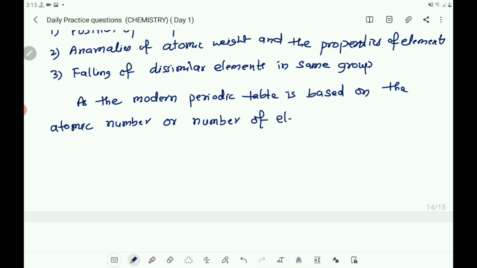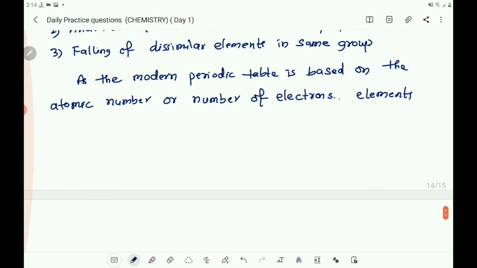Elements with similar valence electrons fall in the same group.